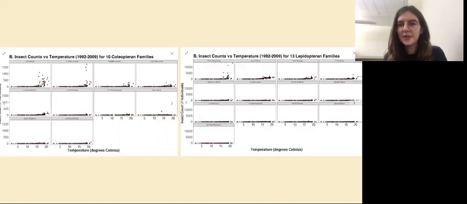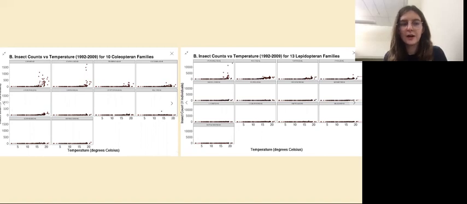So then I split the data one more time. I separated each yearly family count into monthly family counts. And I also split the temperature into average monthly temperature, like I collected from Climate EU. So the x-axis is that monthly average temperature, and the y-axis is the monthly count for each family.